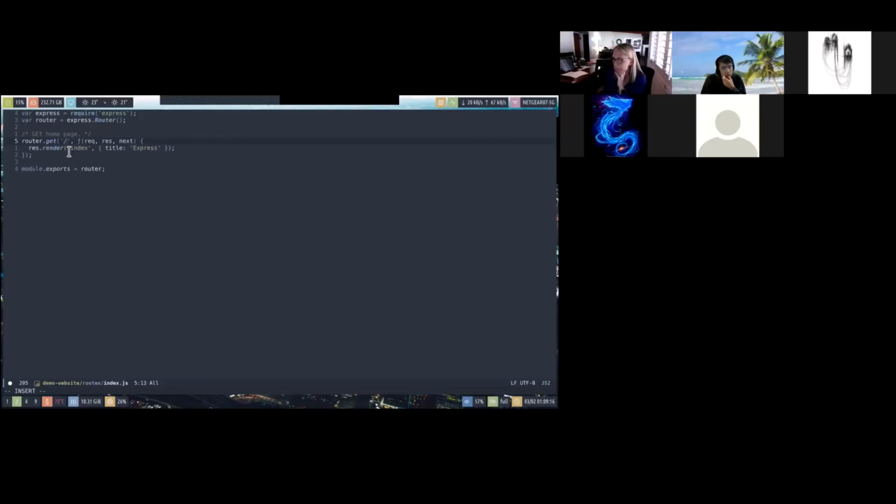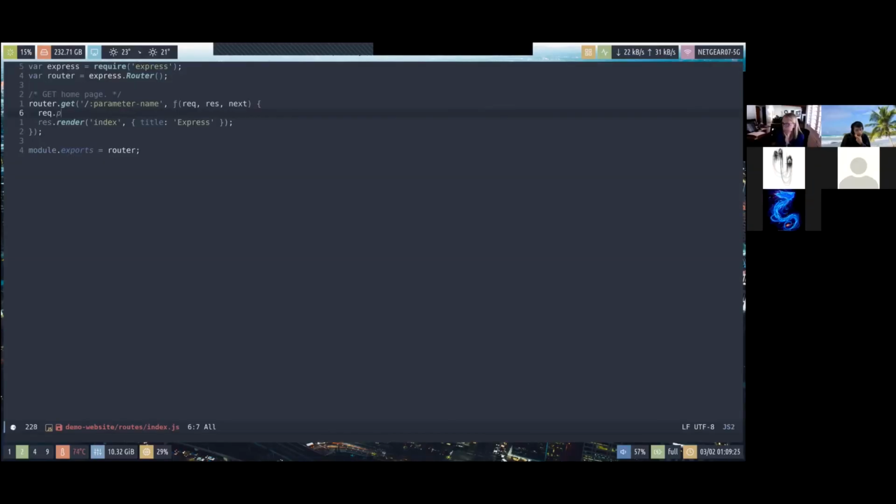If you want additional parameters, you can specify using a colon and then the parameter name, and you can get it by using req.params.parameterName, if I recall correctly. But you can always learn it on your own. There are plenty of tutorials on Google.